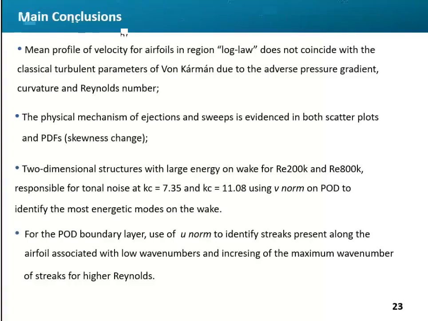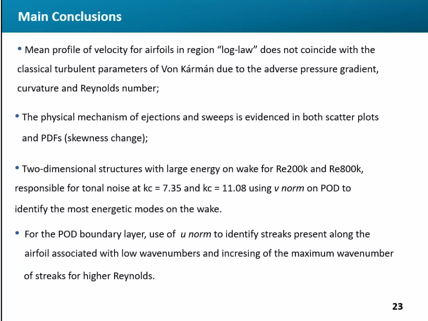For the main conclusions, the mean velocity profile for airfoils in the log-law region does not coincide with the classical turbulent parameters of von Karman due to the adverse pressure gradient, curvature, and Reynolds number. The physical mechanism of ejections and sweeps is evidenced in both scatter plots and PDFs.